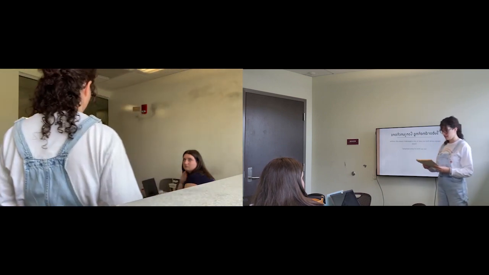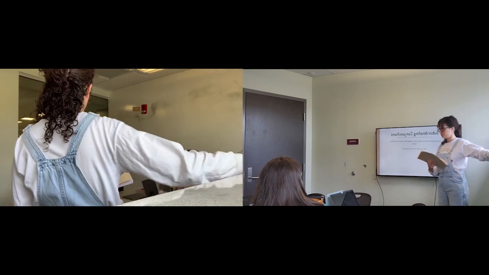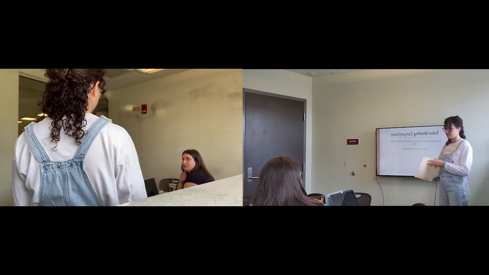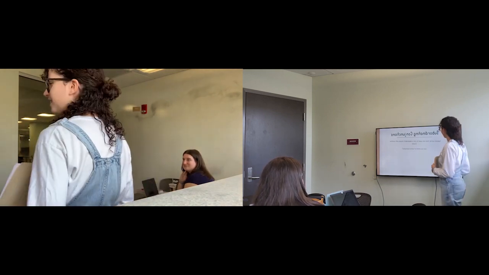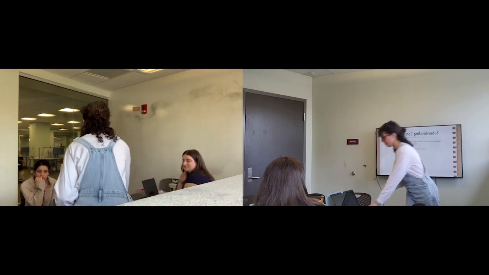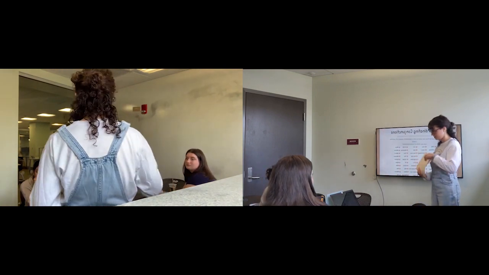During. Yes, very good. Meanwhile. Meanwhile, yes. Before. Before, very good. You guys are so good at this. Yes, so there are actually a lot of examples of subordinating conjunctions.